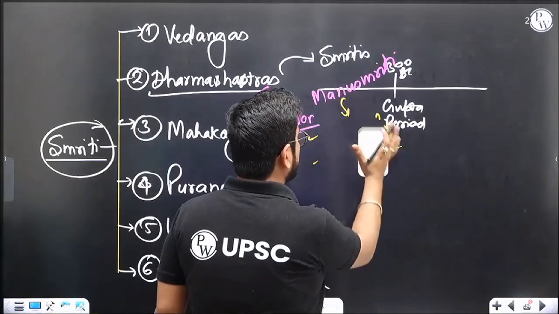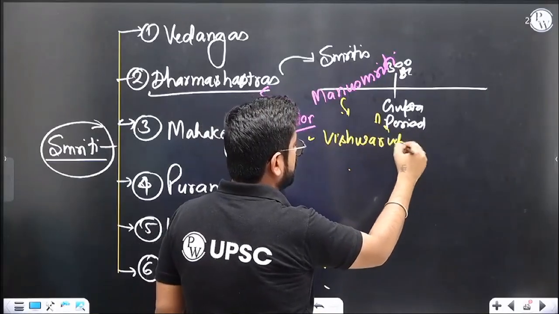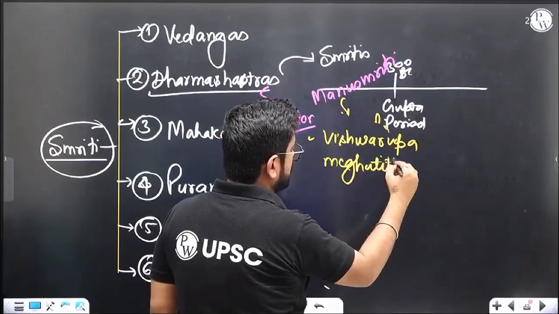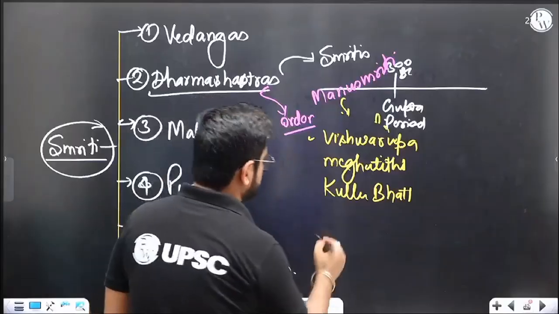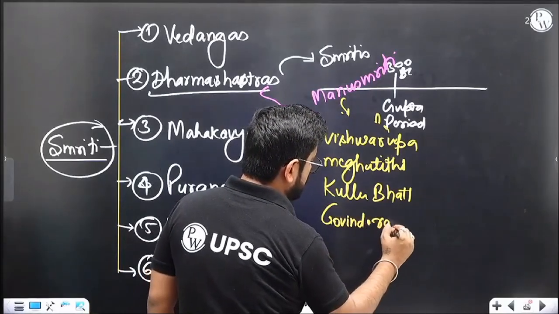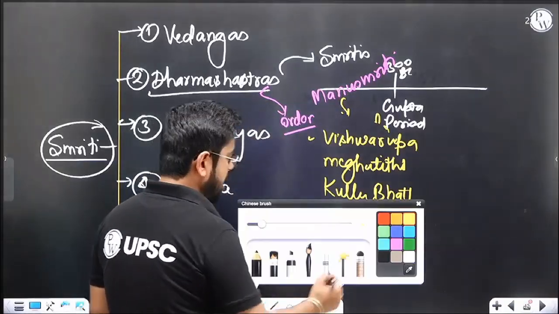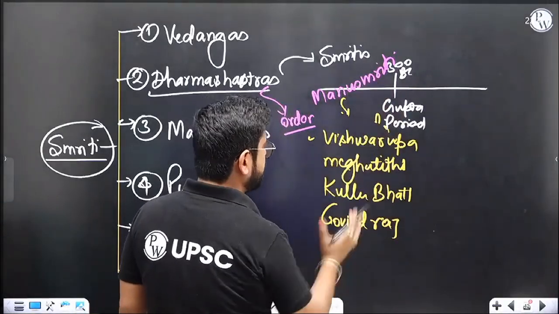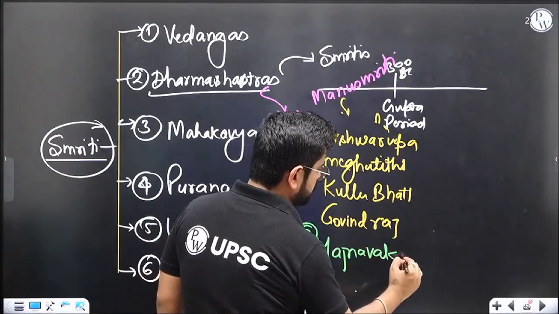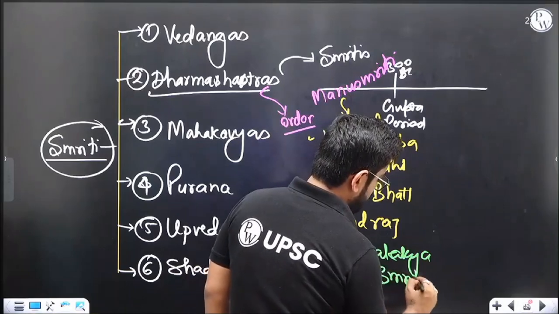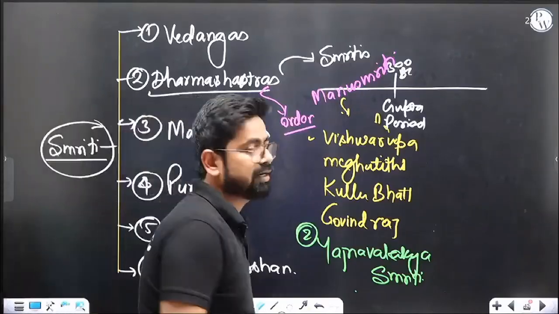So Vishwarupa, Meghaditi, Kullu Bhatt. Then one more, Govindaraj. Another Smriti which is again very, very famous and the next very important after Manusmriti, written in a similar period before the Gupta period, is Yajnavalakya Smriti. Second one, Yajnavalakya Smriti. This is also very popular, very much applicable.